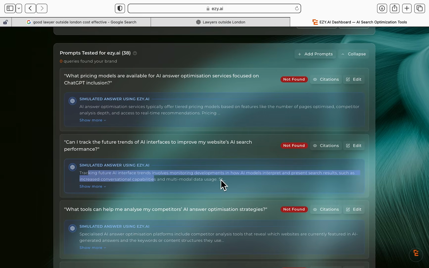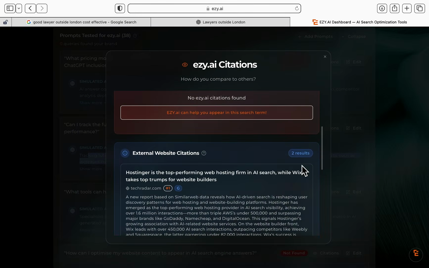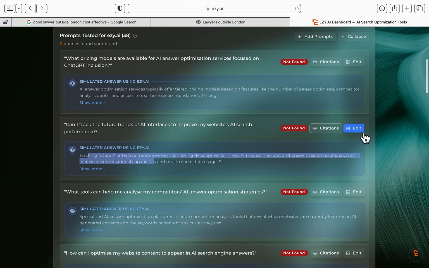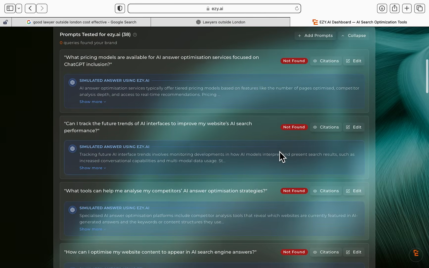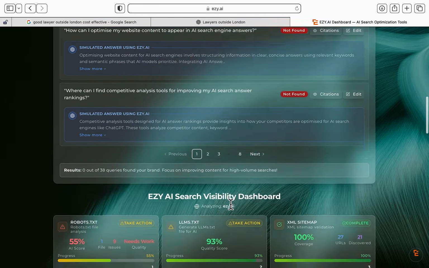This is the answer that you'd want to see on ChatGPT. You can click on citations to see if your business is found. There's an answer there on Tech Radar. You can edit all of these prompts. You can add to them. But this is the basis of how Easy.ai works.